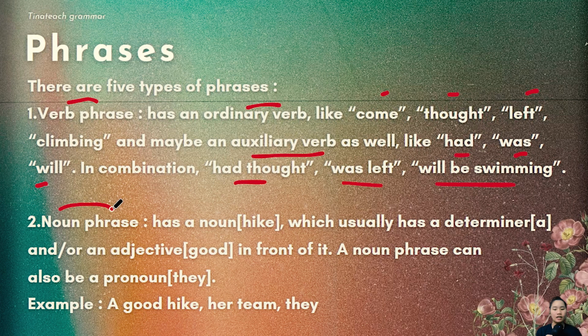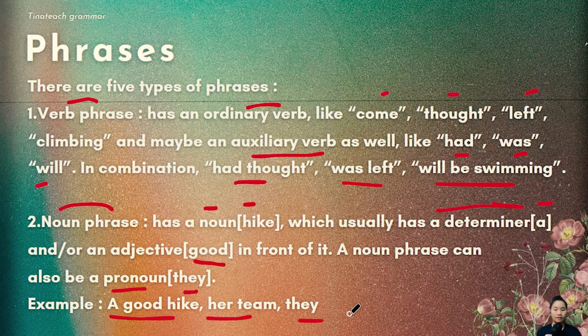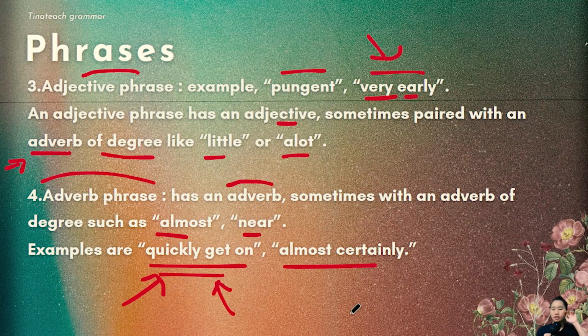Next up is a noun phrase. It has a noun, hike, which usually has a determiner, a, and or, so this is a maybe, an adjective, good. A noun phrase can also be a pronoun, they, he, him, she, it. A good hike, her team, and they. Now, to the third part, an adjective phrase. Now, this looks a bit busy.